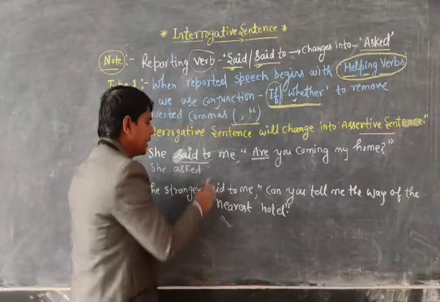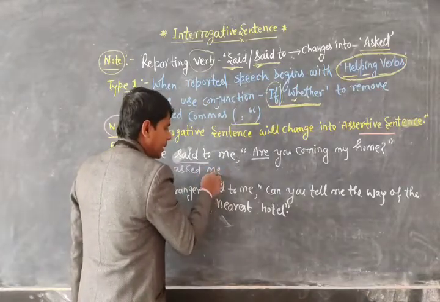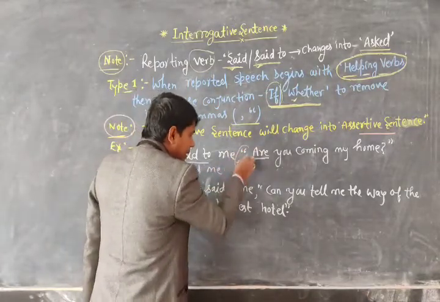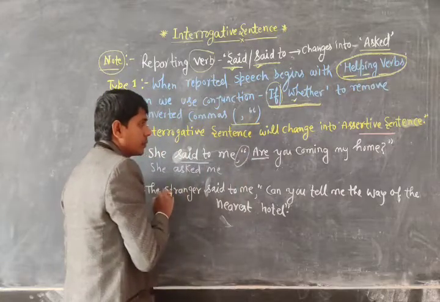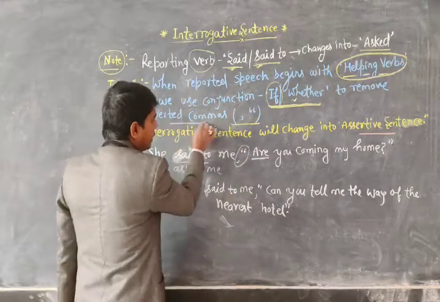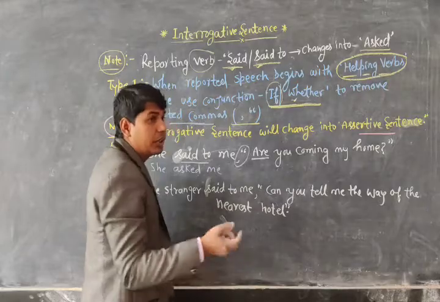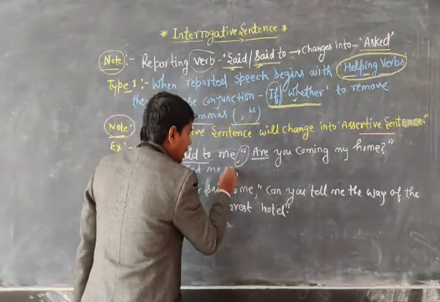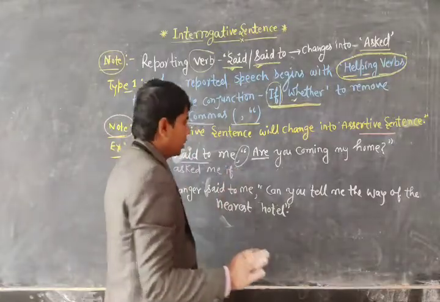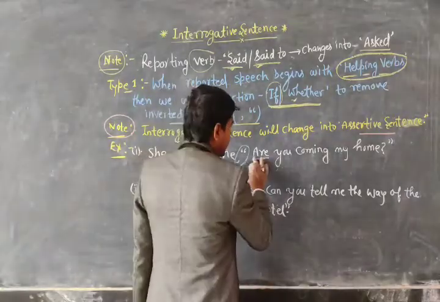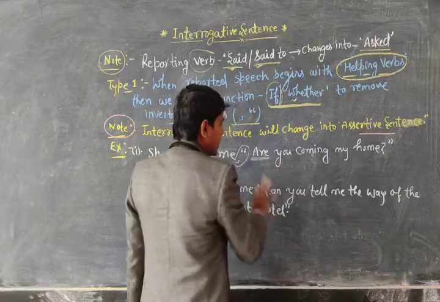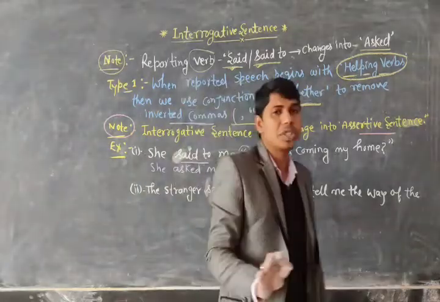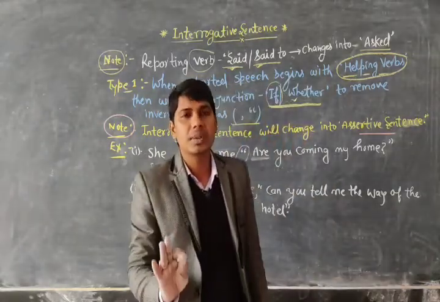Then you will write me, and after that, at the place of the inverted comma, what do we use? The conjunction if. So we use here if.